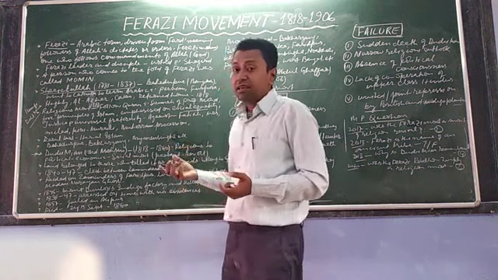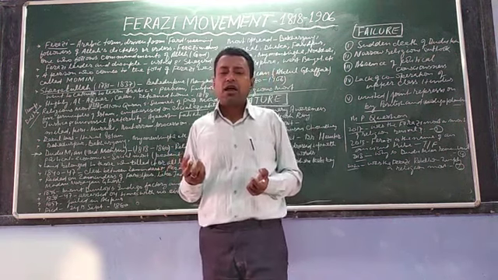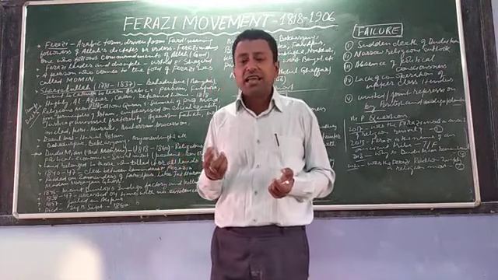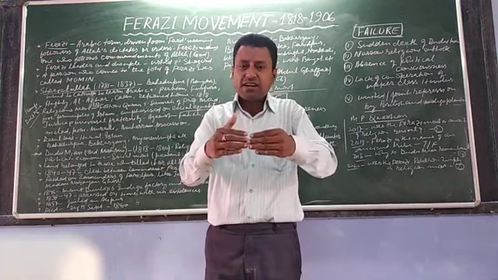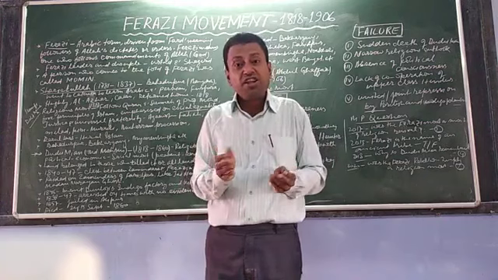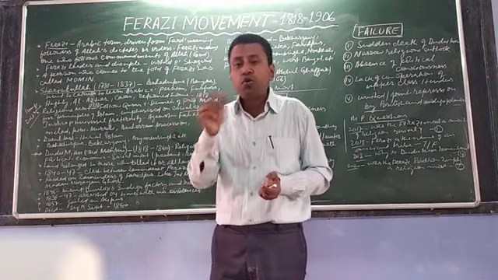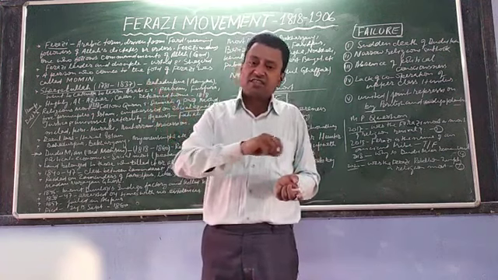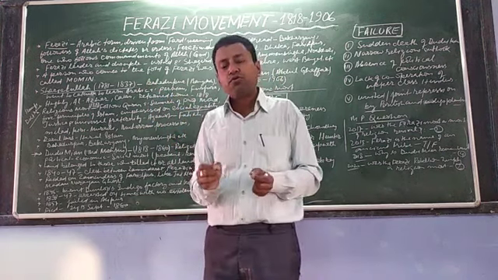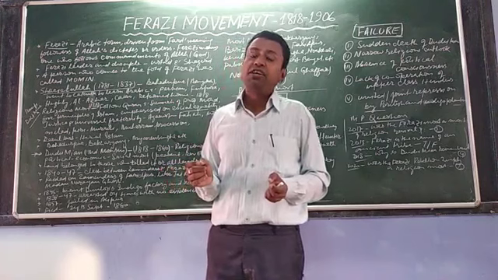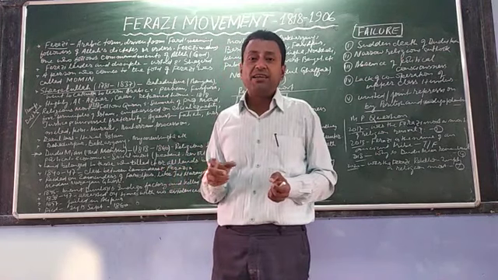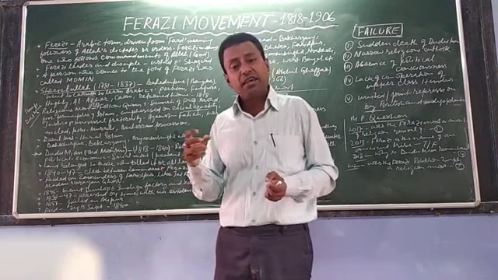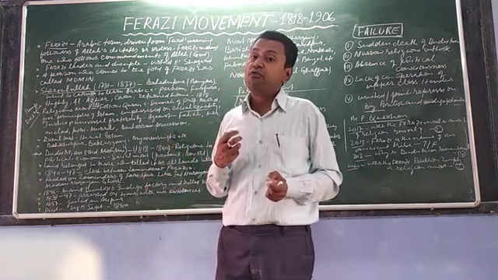His greatest contribution to the Ferazi movement is that he transformed it from a religious movement to a socio-economic and political movement.